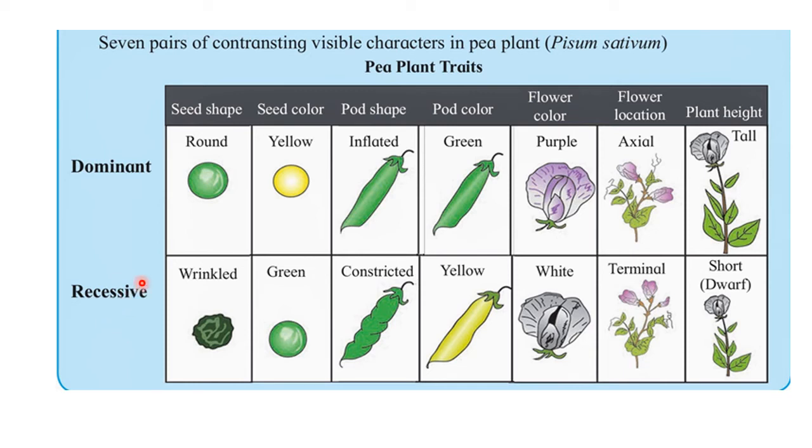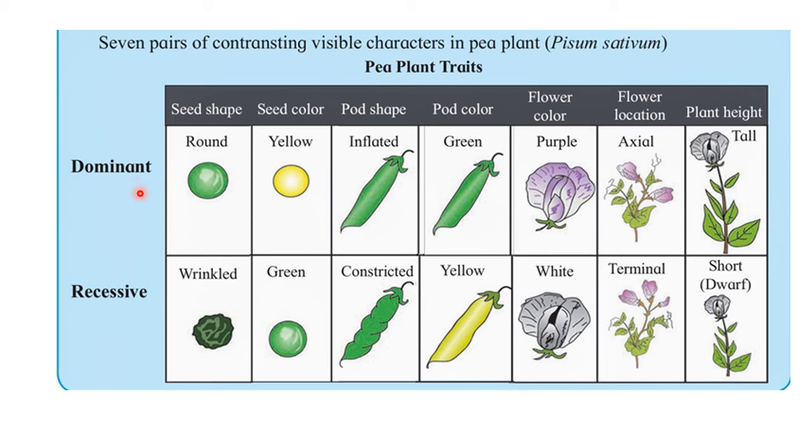First, we will see the contrasting character, that is seed shape. In seed shape, there are two variants. On the upper side, we see round seeds. Round seeds means the seed coat is round, and round shape is a dominant character. That means it appears after crossing in the first generation.